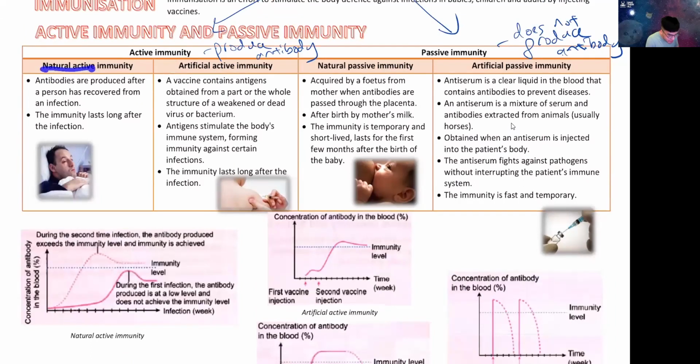Natural active is very easy. I want you to think of the 2 words, natural and active. Natural means your body does it naturally, and active is when you produce your own antibody. So how do you get this? You get this by getting sick. When you recover from an infection, apabila sembuh daripada jangkitan.